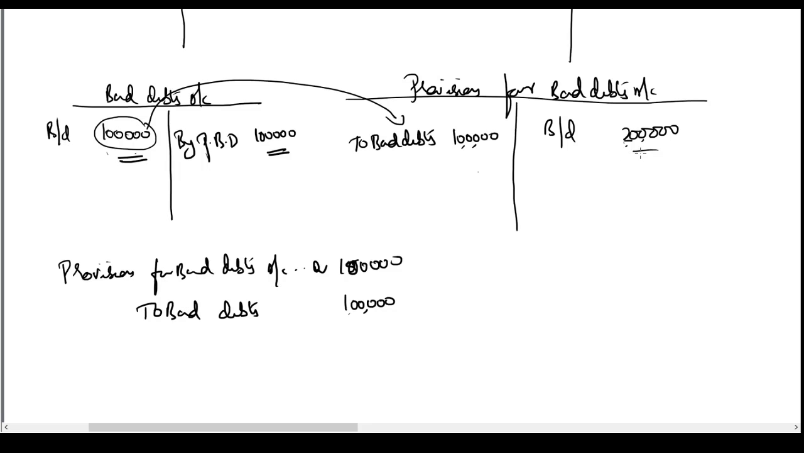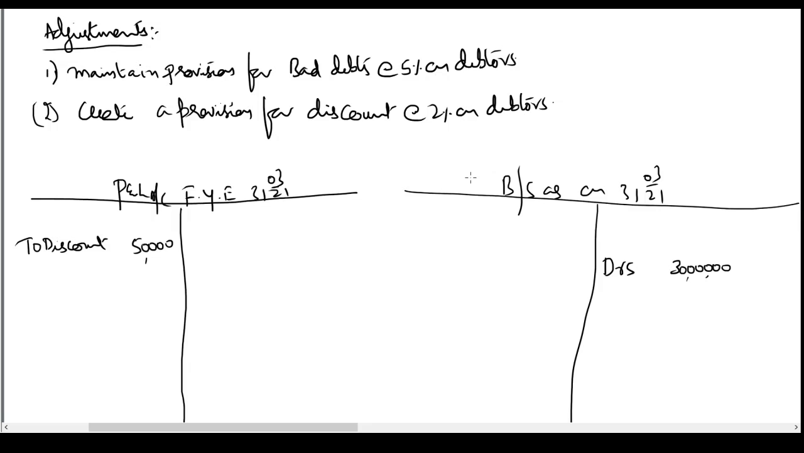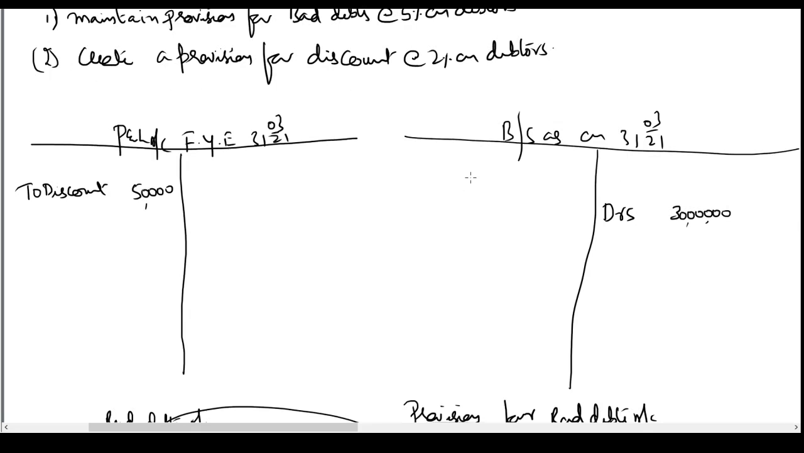So these profits were kept in this account only to meet these losses. Out of 2 lakh, we have used 1 lakh. We will have a balance of 1 lakh. Now we are required to maintain a provision for bad debts at the rate of 5% on debtors.